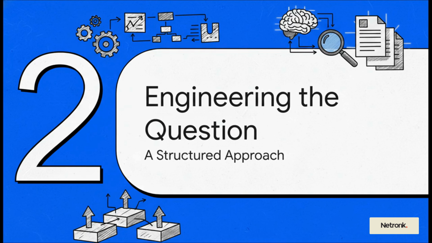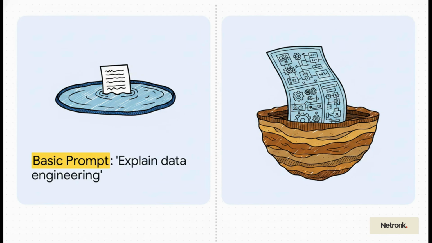Instead of using AI to just get simple answers, we're going to start using it as a structured research partner. The goal here isn't just to ask a question anymore. It's to give the AI a complete briefing, basically a set of engineering requirements for the knowledge we want it to construct for us. I mean, this slide really says it all, doesn't it? The basic prompt on the left, explain data engineering, is going to get you a pretty shallow summary. But the structured brief on the right doesn't ask for an explanation. It commissions a comprehensive research project. It is the difference between asking for a map and commissioning a city blueprint.